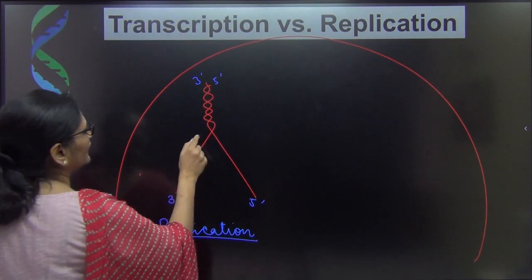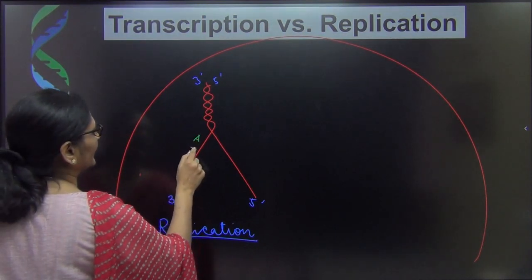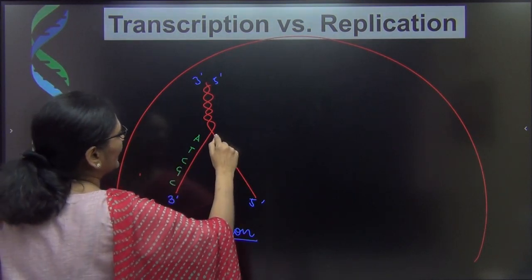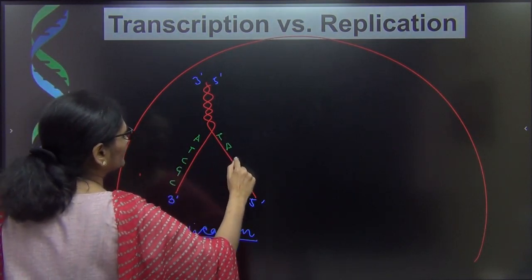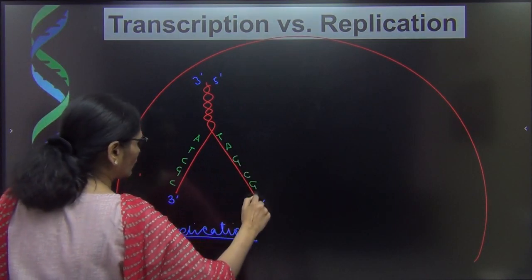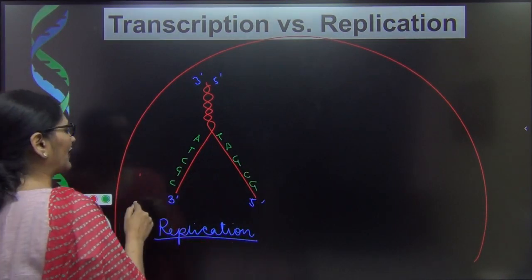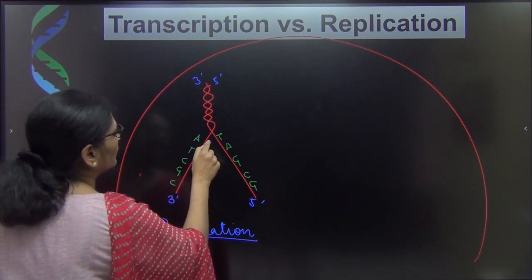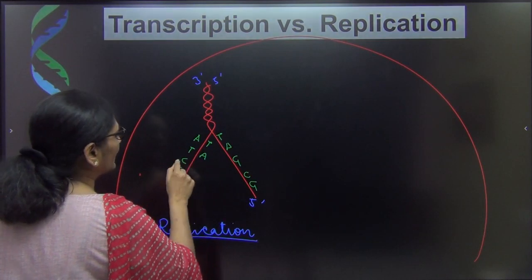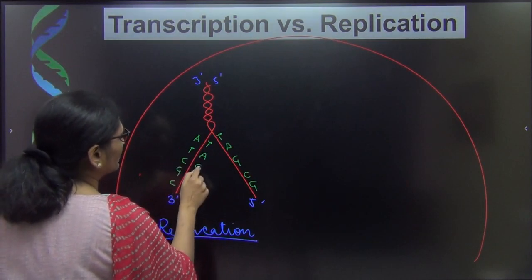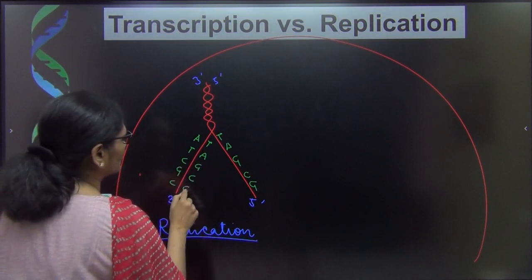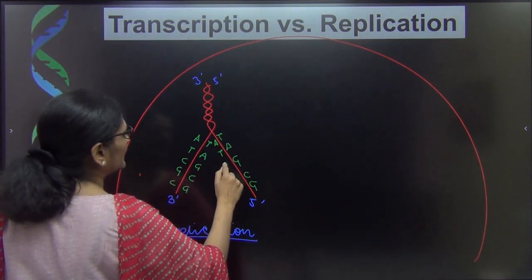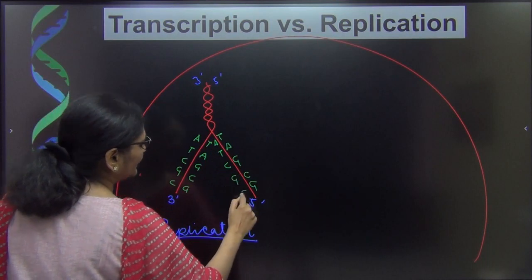Now let us assume that the nucleotide sequence on this strand is A, T, C, G, C. So obviously on the complementary strand it must be T, A, G, C, G, you know that. And when DNA is going to make a copy of itself, how is it going to form? So here A के बदले में होगा T, T के बदले होगा A, C के जगह पर यहाँ पर complementary होगा G, this is going to be C and this is going to be G. Same here, this is going to be A, T, C, G and C.